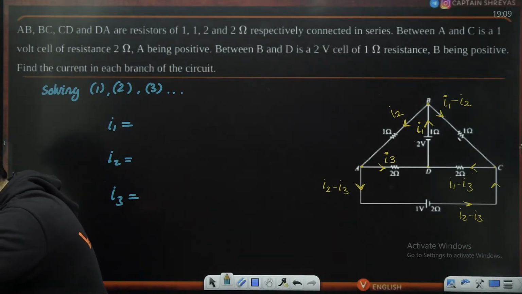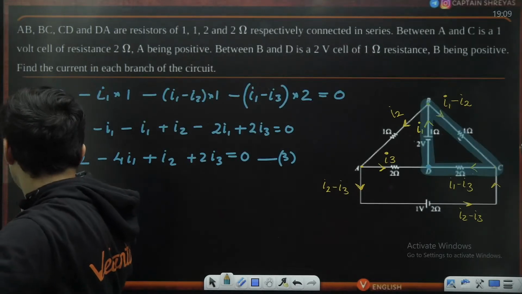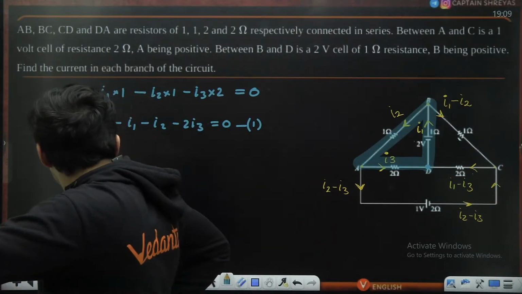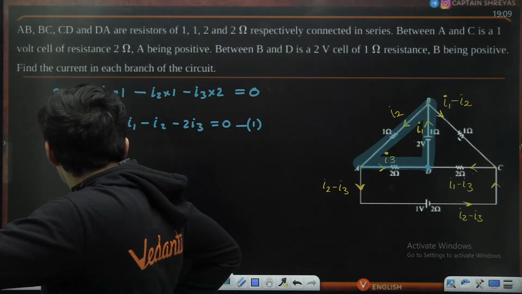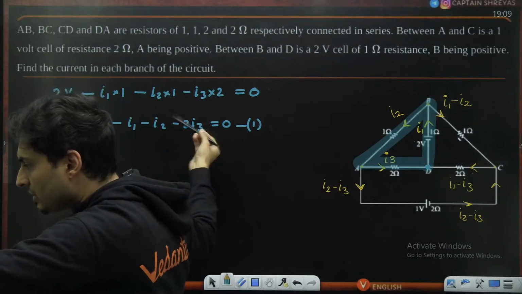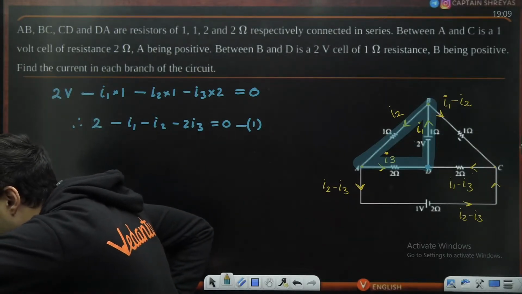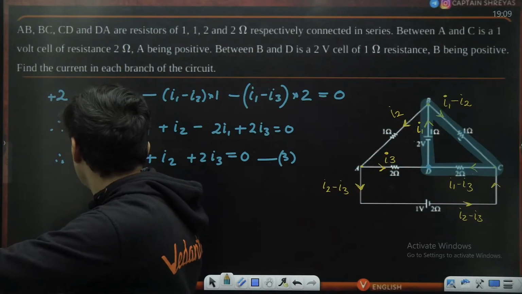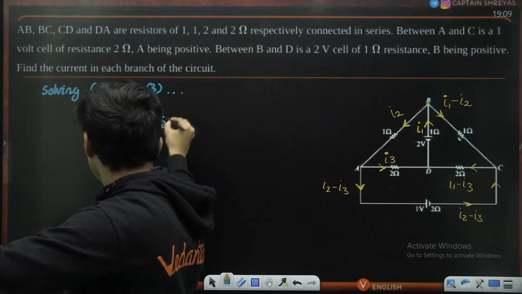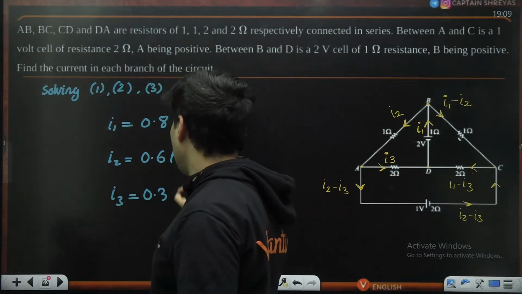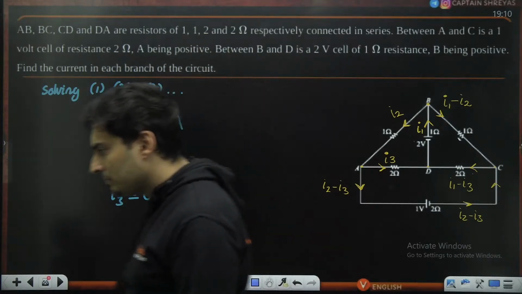Deepak already is telling some values: 0.8, 0.6, 0.3. Just check it out, guys, if what Deepak is saying is correct. 0.8, 0.6, 0.3. 0.8, 0.6, 1.4. Yeah, it is satisfying equation 1, so I'm guessing it is correct. Yeah, a minor mistake will make a big problem. So just see if you are getting, after solving, 0.8, 0.6, 0.3 amperes. Okay?